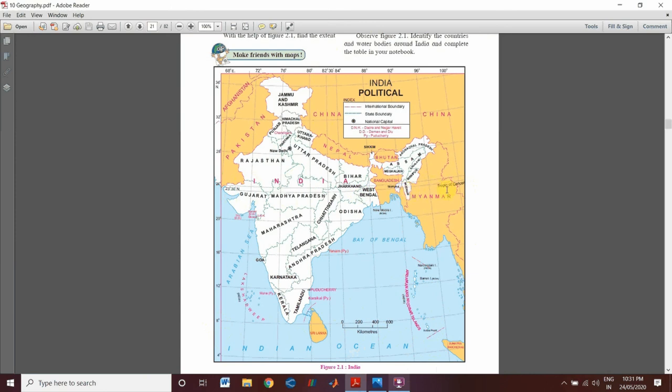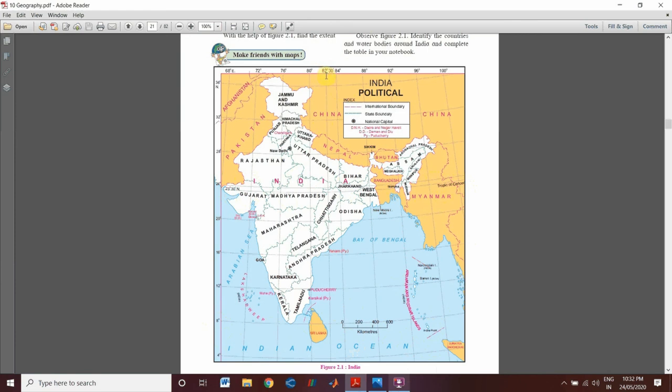Now again a question: why is it named Tropic of Cancer? It's an imaginary line, but when it was named, the sun was positioned in the Cancer constellation during the June solstice. What is the meaning of constellation? Constellation means nakshatra. Now the next point is IST, Indian Standard Time.